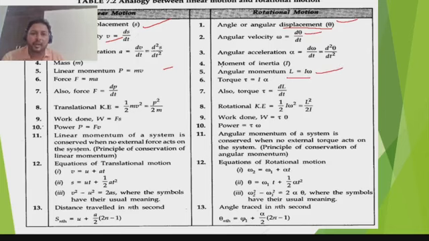Most importantly, here the moment of inertia plays the same role as mass plays in the linear motion. Similarly, we have work, F dot s. Here work is tau dot theta. Here the role of force is played by torque. Similarly, we have different other equations, and we can compare them.